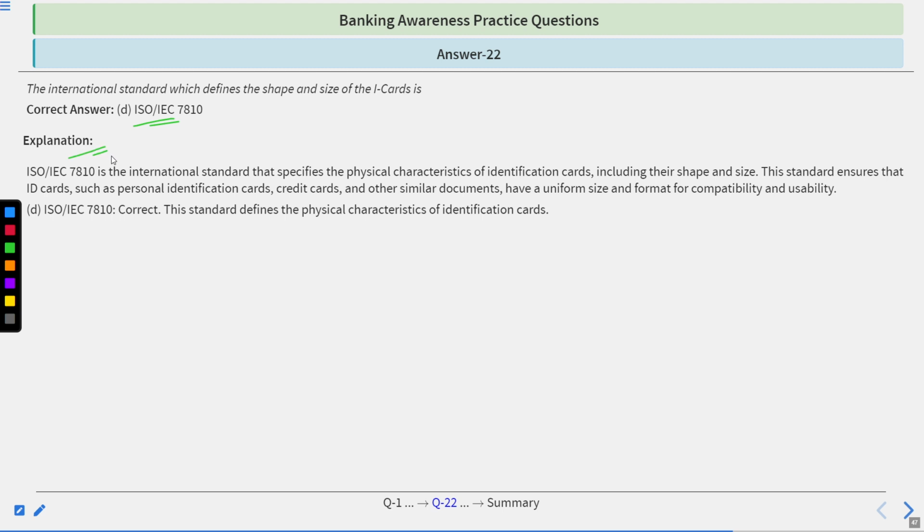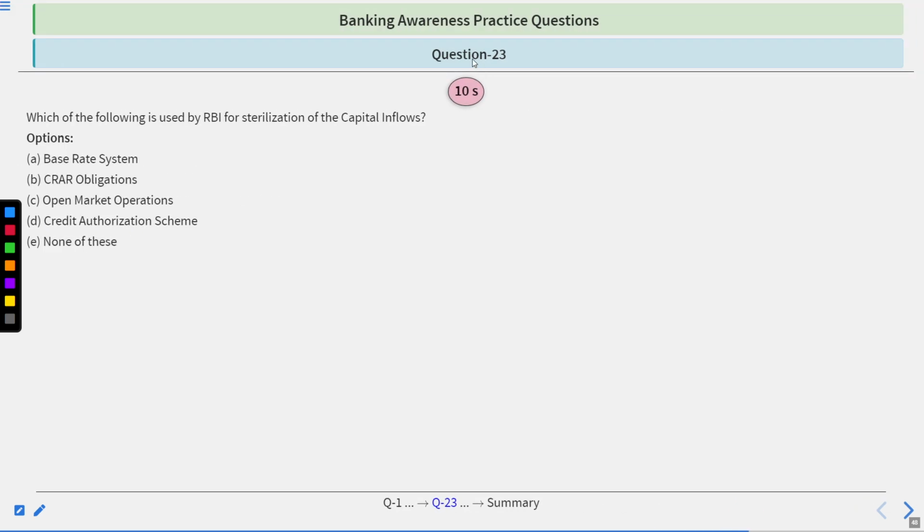Go by the explanation. ISO/IEC 7810 is the international standard that specifies the physical characteristics of identification cards, including their shape and size. This standard ensures that ID cards, such as personal identification cards, credit cards, and other similar documents, have a uniform size, format, compatibility, and usability. So it is the correct answer.